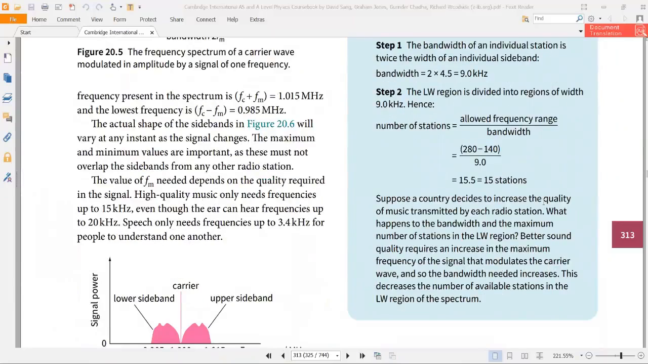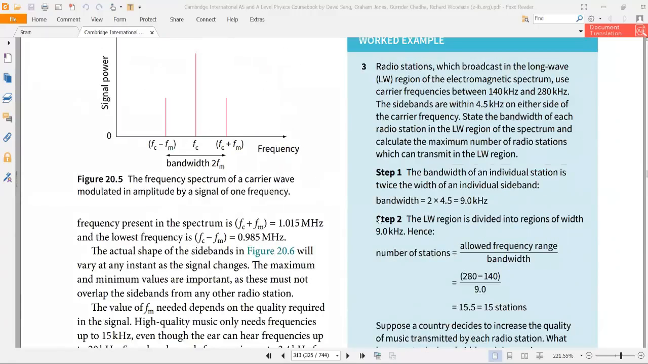Suppose a country decides to increase the quality of music transmitted by each radio station. What happens to the bandwidth and the maximum number of stations? Okay, so if you increase the bandwidth, then the number of radio stations will decrease, because the number of radio stations has an inverse relation with bandwidth. So if you increase the bandwidth, the number of radio stations will decrease.